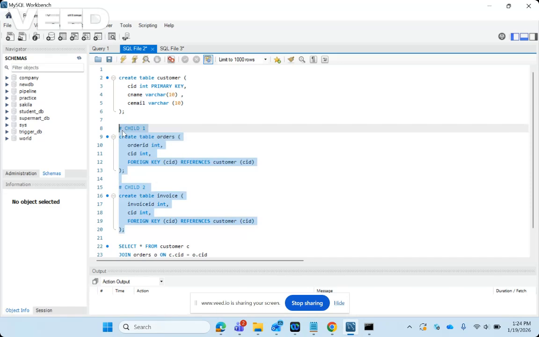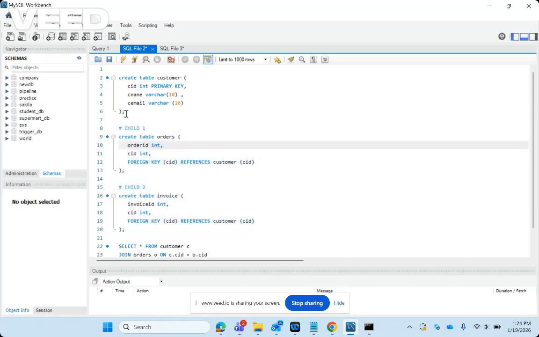In future, if there are 100 child tables, they all will refer to the parent table using one single column, which is our primary key column. Now you might be wondering, what is the issue with relationship mismatch? See, there is no issue with relationship mismatch itself.